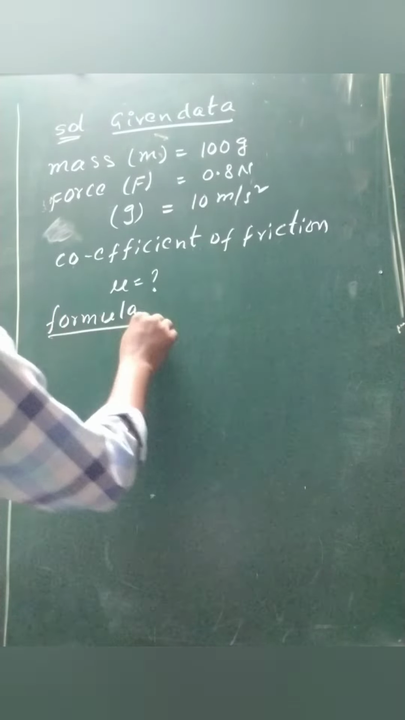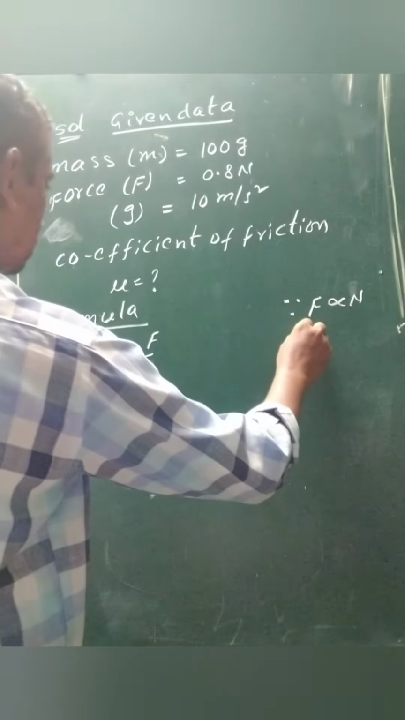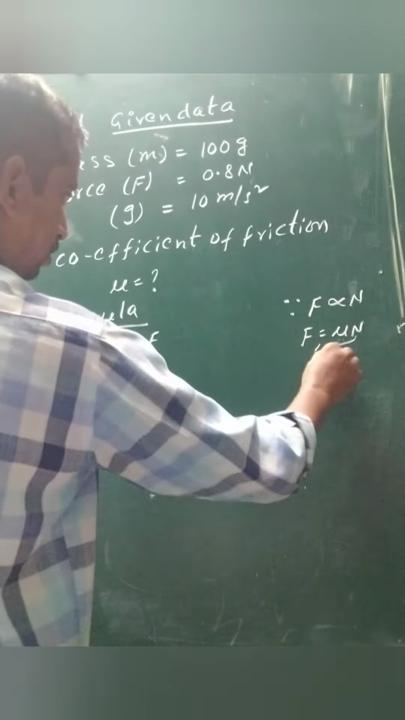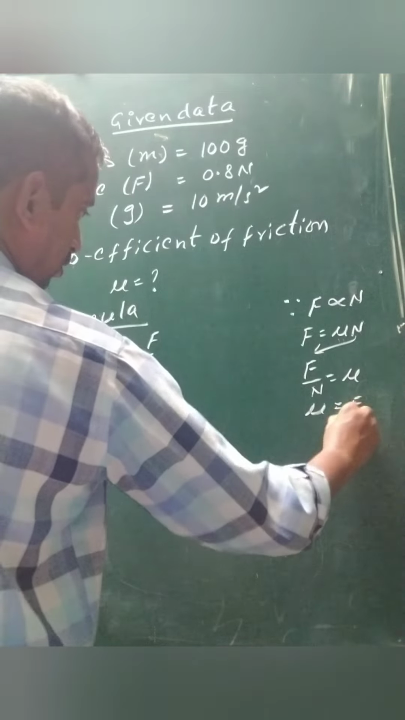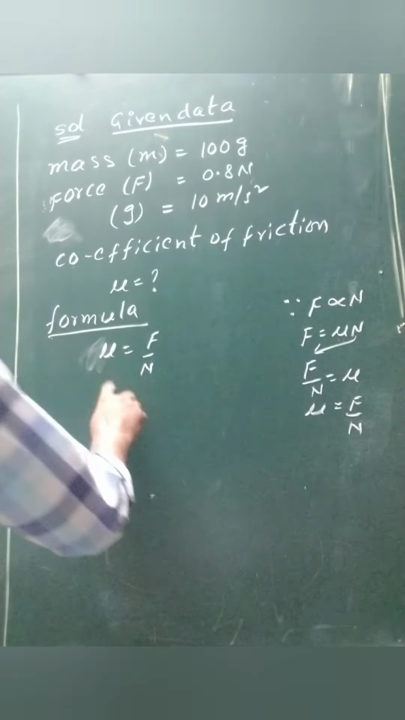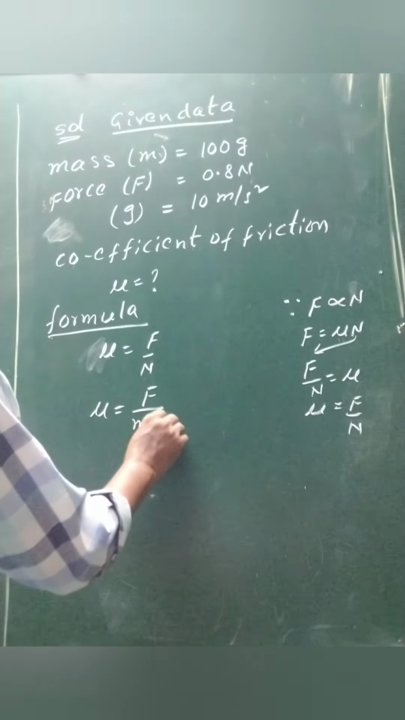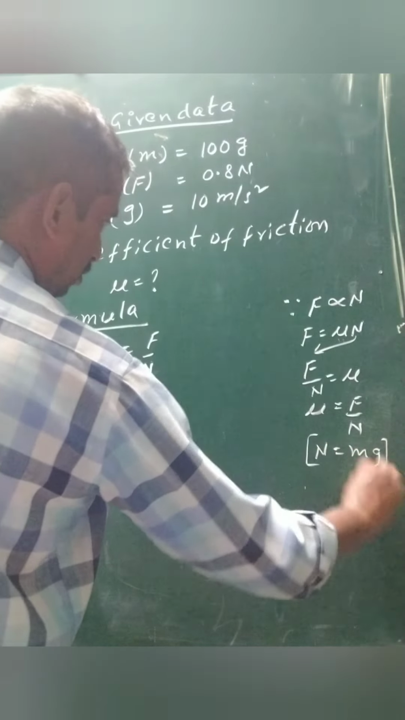Formula: mu is equal to F by N. Since F is directly proportional to N, frictional force, then remove the proportionality constant, F equals mu into N. Then N can be sent as the denominator, F by N equal to mu. Mu is equivalent to F by mg we can write. Why? Because N equal to mg only.